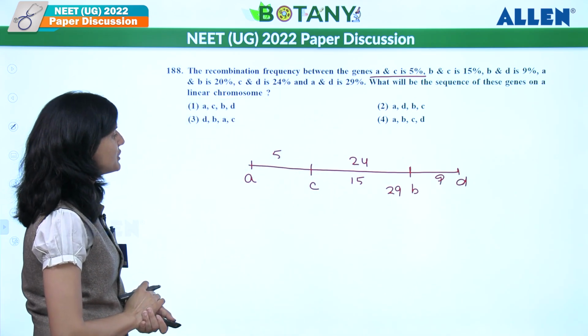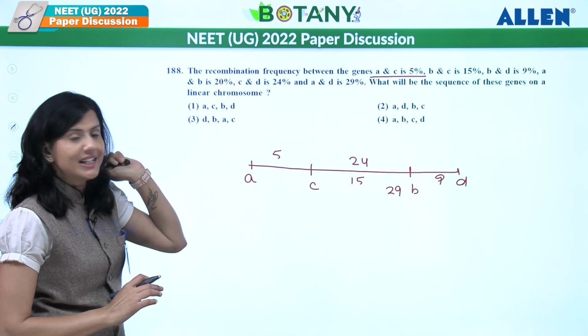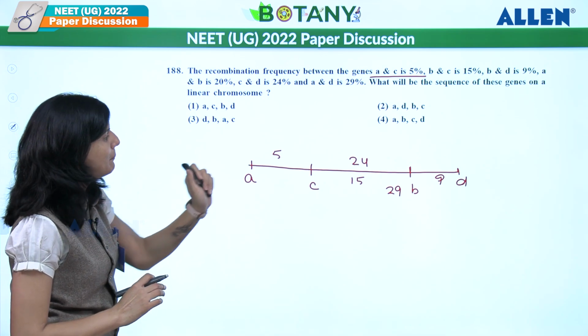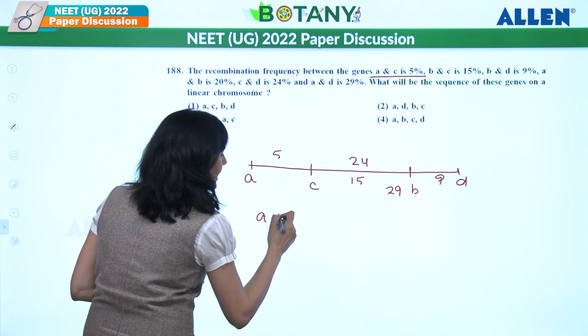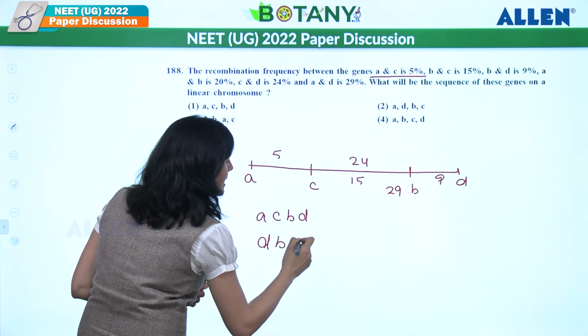So what should be the sequence over here? And A and B has become how much? 15 plus 5, it has become 20. So what should be the answer? A, C, B, D. That should be the answer, A, C, B, D. Or the answer can be the opposite way, D, B, C, A.